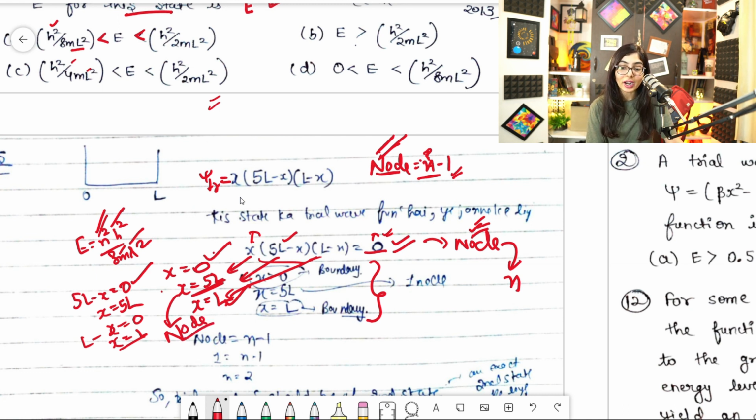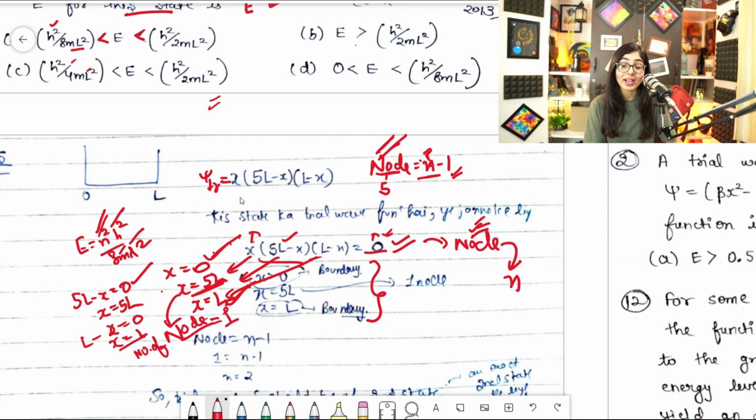Don't write over here the value of node. We have to write here the number of node, not the value of node. The number of node I found out is only 1 because these are boundaries. We never count boundaries as nodes. Fine. So number of node is equal to 1.